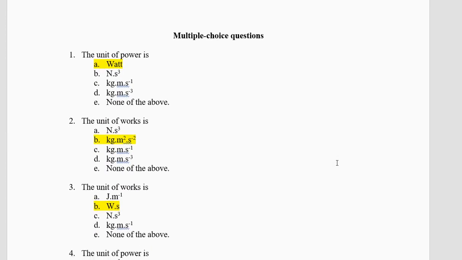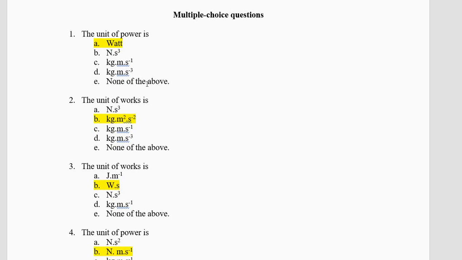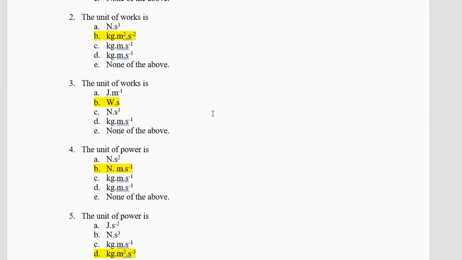Now we have the multiple choice questions. The unit of power is watt. This is a direct question. Unit of work is what? Work is force into distance. How much is force? Force is mass into acceleration. So kilogram meter second minus 2 into meter. So you'll get kilogram meter squared second minus 2. We have seen this kind of questions in other chapters. So please do these questions again.